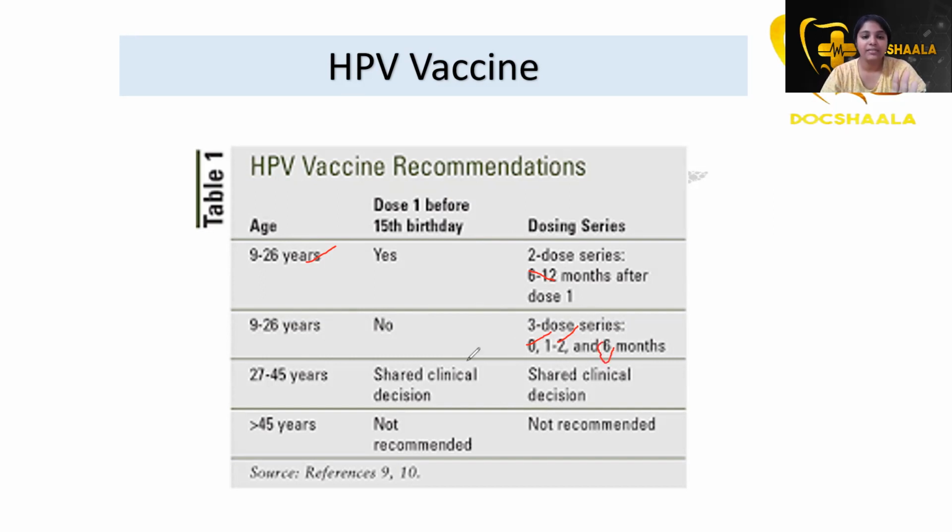If you are above 26 years, you have to consult with a physician and take a call on whether to take it or not. And above 45 years it is not recommended. So you have to keep this in mind.